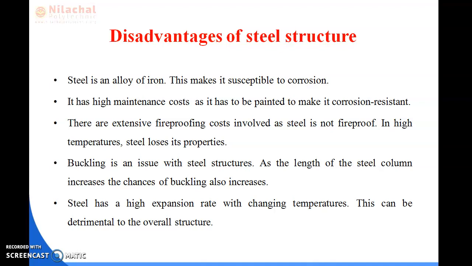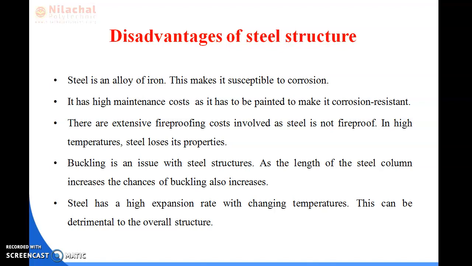The next is, there are extensive fireproofing costs involved as steel is not fireproof. In high temperature, steel loses its properties. So as I told you before, when the steel structure is exposed to the weather in the summer case, okay, it is not fireproof, so it loses its properties.